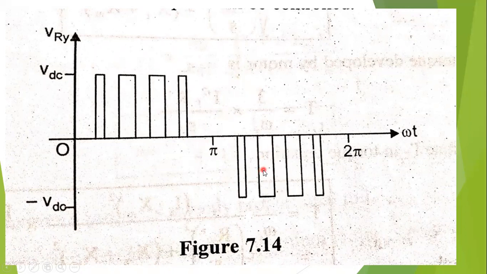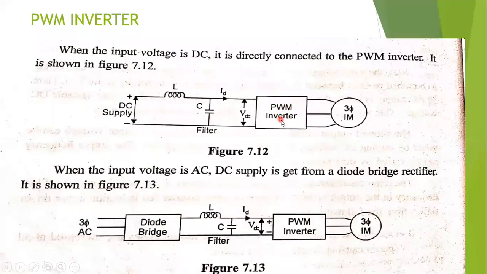There is no need of external control. By controlling the pulse width modulation, the voltage and frequency can be controlled by the inverter itself.